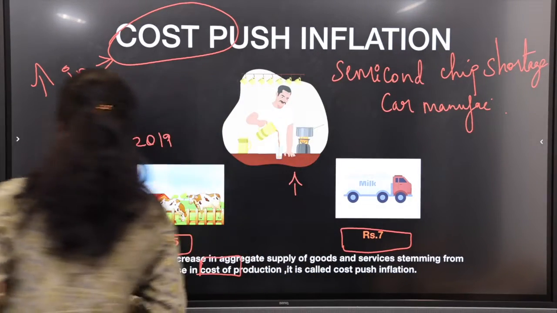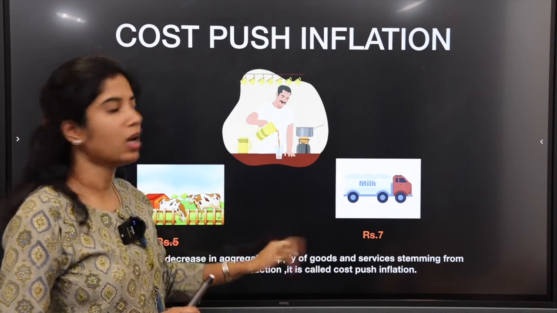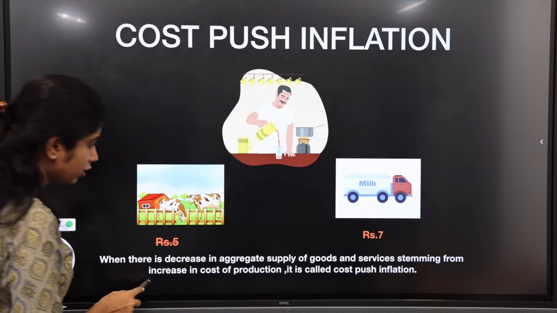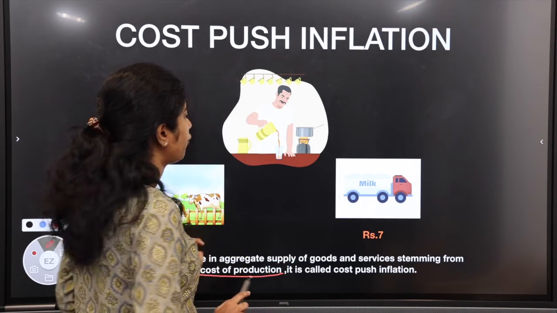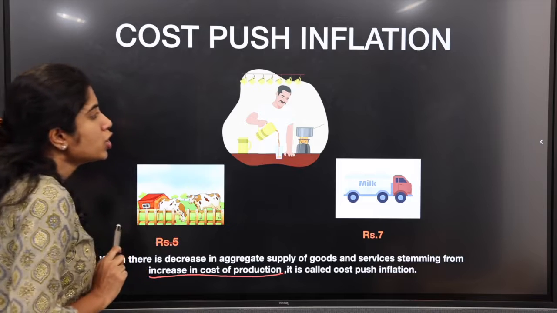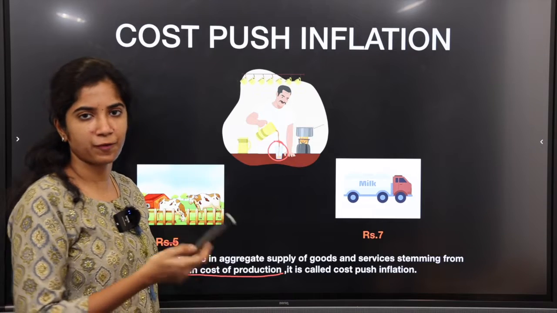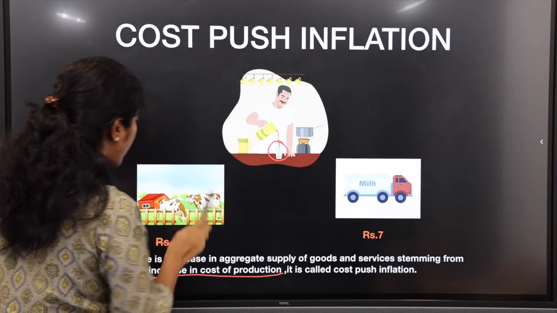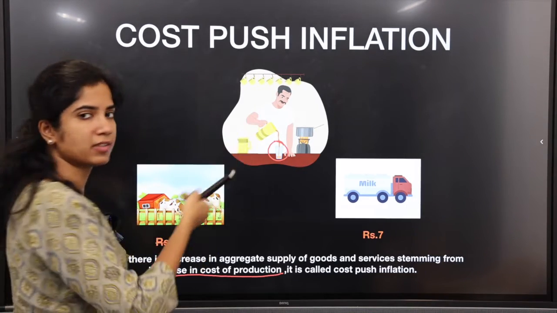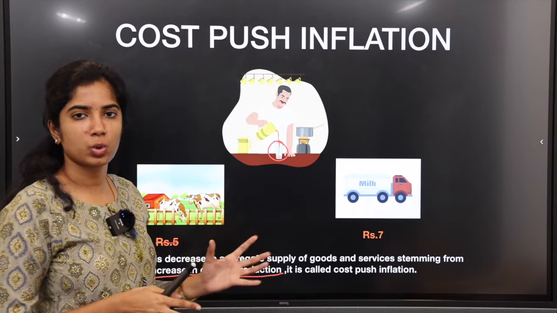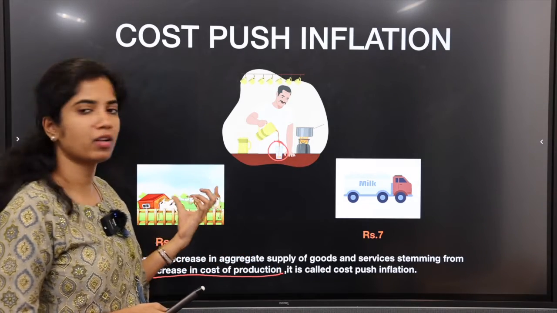Now we are coming to cost push. So here the demand is the same. There is no increase in demand. But because of the increase in cost of production, prices increase. Say for example, there is a chai wala. So he makes tea. What is the raw material for this tea? That is milk. Initially he used to have 2 cows or few cows to get milk from, or he purchased it from a nearby place. But that is closed, or he has sold his cows for some other reasons. So he is unable to get it in the nearby places.